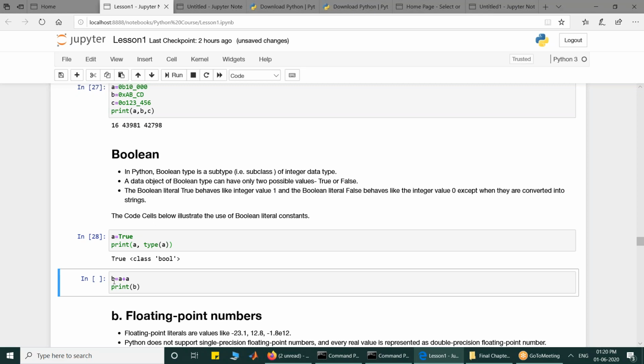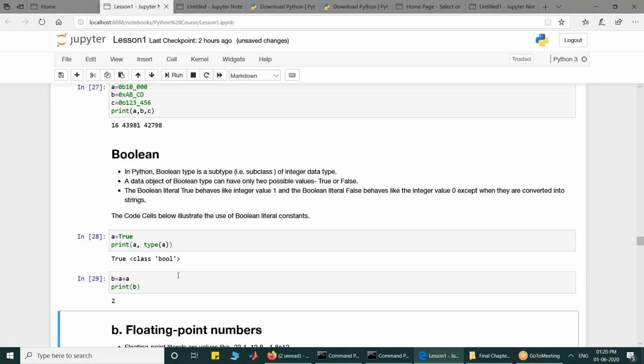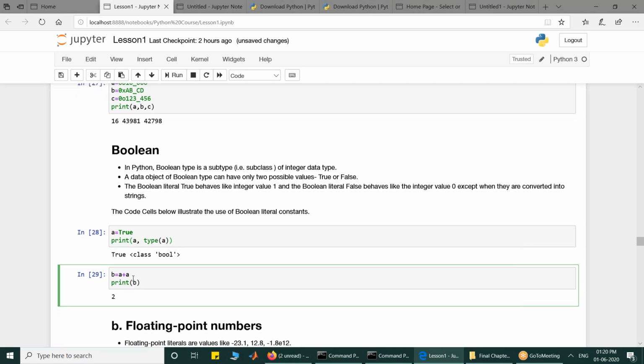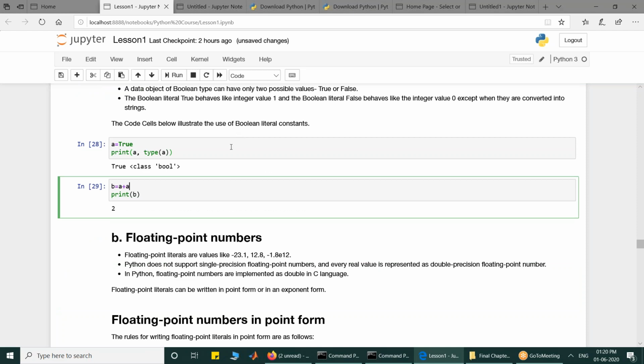If I start adding, a has value True, b has value True, but True internally is treated as value 1. So if I add True plus True, what I am doing is 1 plus 1. So I am expecting b to get value 2, and if I print it, b will have value 2. If I add False to it, False has value 0, so I am expecting the same value. So Boolean is a subclass of integer. Sometimes if you want to work with conditions, you use True and False.